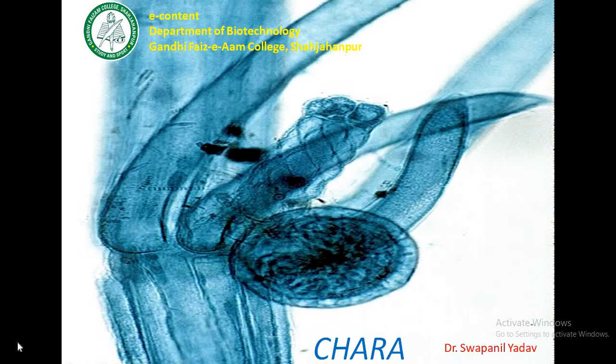Dear students, today we will discuss the life cycle of a green alga, Chara. Chara is a freshwater alga. It grows submerged in shallow water, ponds, tanks or lakes. Chara baltica occurs in alkaline water, while Chara fragilis occurs in hot spring water. It is also called stonewort due to deposition of calcium and magnesium carbonate on it.